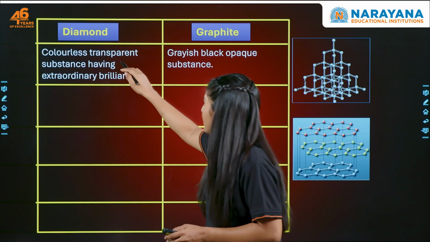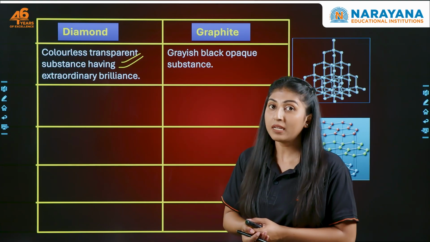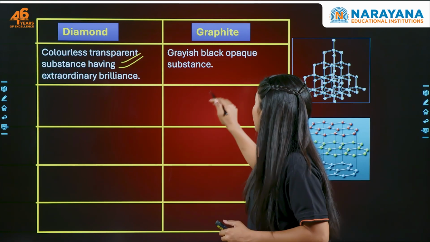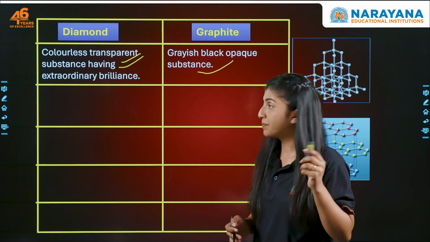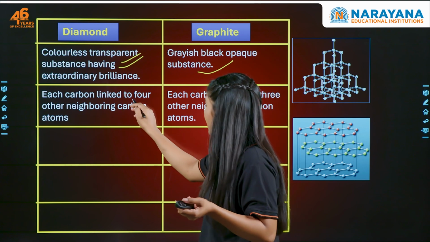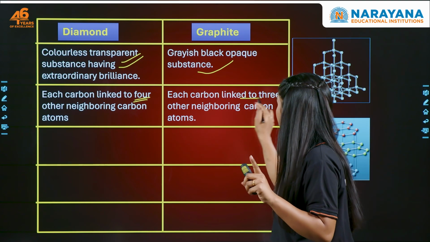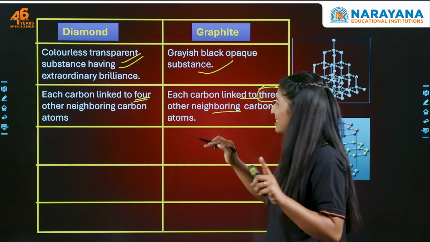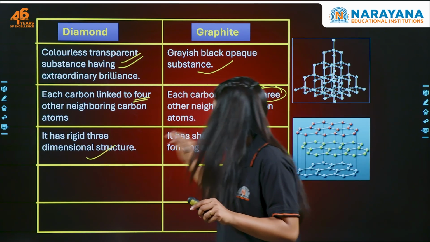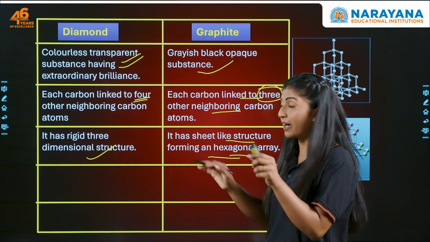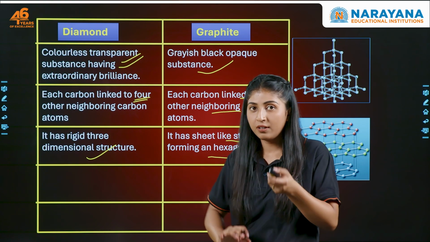Appearance wise, diamond is colorless and transparent, and it has a lot of brilliance, meaning diamond shines a lot. Then we have graphite, which appears as a grayish black opaque substance, right? Then diamond, as I mentioned, has one carbon atom linked to 4 other neighboring atoms, while here it is linked to only 3 different carbon atoms in case of graphite. Then it has a rigid 3-dimensional structure, while graphite has a sheet-like layered structure with hexagonal array. Hexagonal array means in one sheet a hexagon, then below it a hexagon, right?